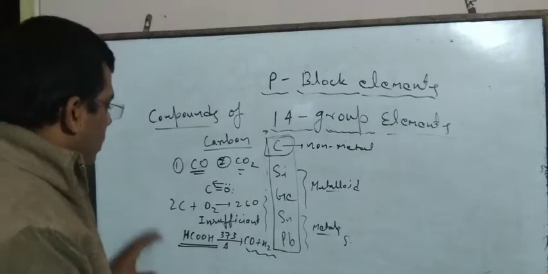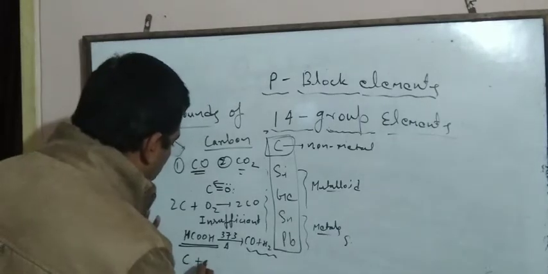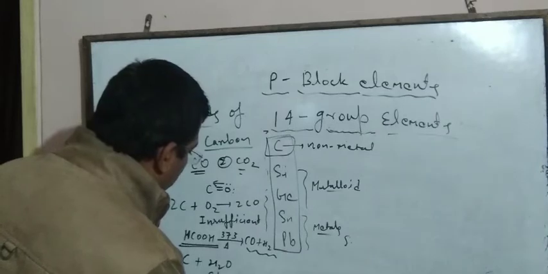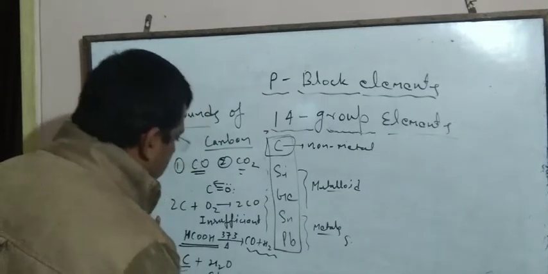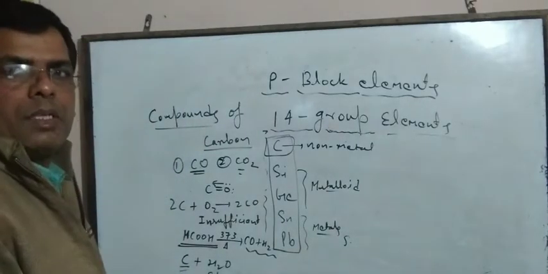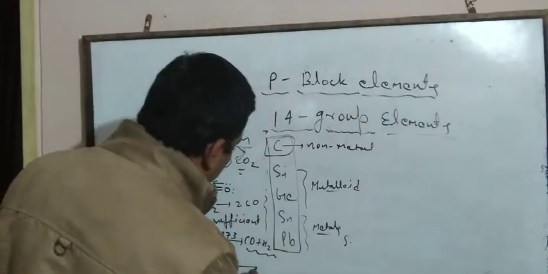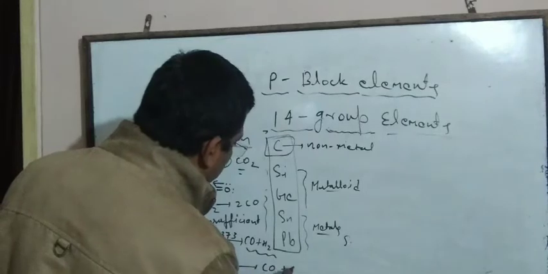And if carbon reacts with steam, H2O, then it forms carbon monoxide, CO plus H2.